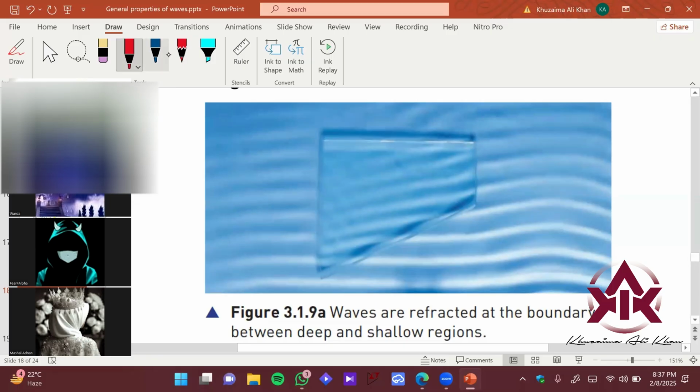So if I draw normals here, this is a normal, this is a normal, this is a normal, and this is a normal here, right? So you can see that this wave front is bending. It has a sort of this direction here, right? Okay? In this particular diagram, let me choose another color. This is sort of this, right? Okay? So you can see this particular direction over here. This particular wave is basically bending in this direction, right? If you want to draw a ray over here, it's bending towards the normal, right? Does that make sense? If yes, thumbs up.